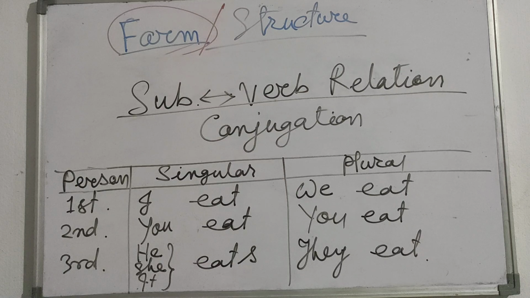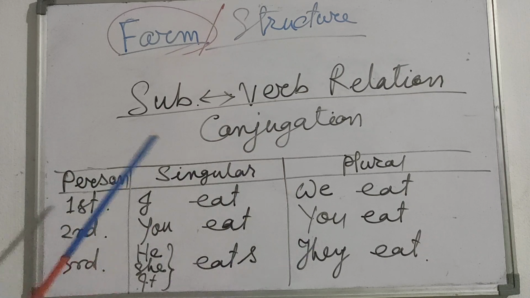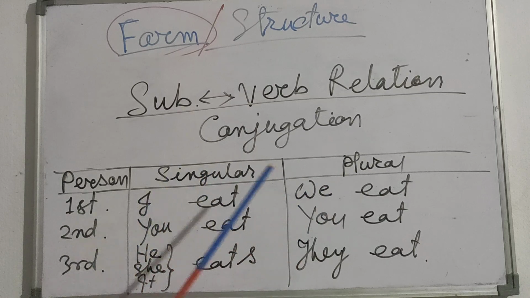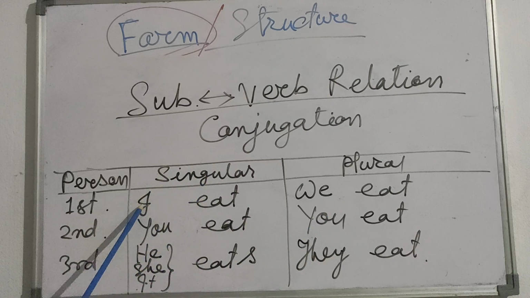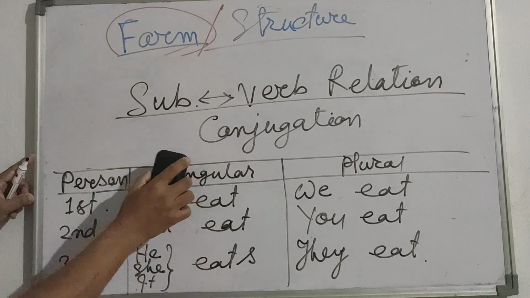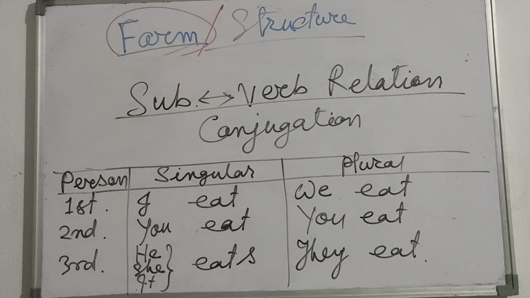Now these are the things we should remember. This is the conjugation: first person, second person, third person, singular and plural. I, we, you, he, she, it, they. The verb will remain the same. So I eat, we eat, you eat, you eat, he, she eats, they eat. Okay, that is enough. And this is the relation of subject and verb. I think the students have written it down.